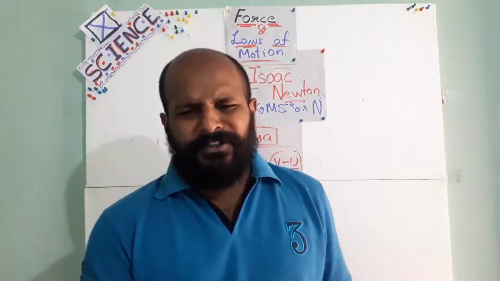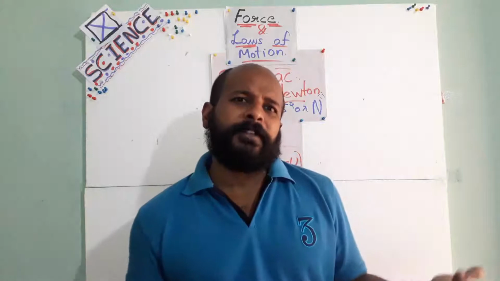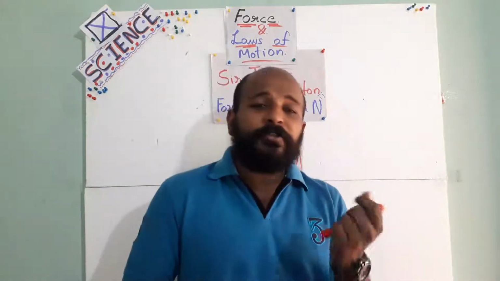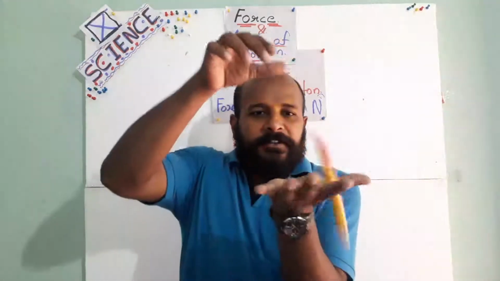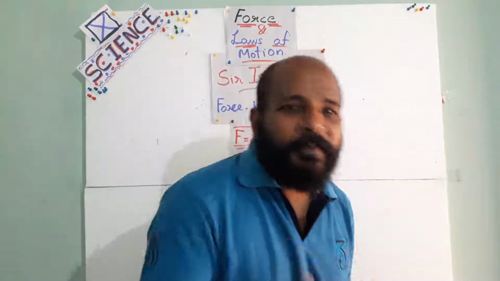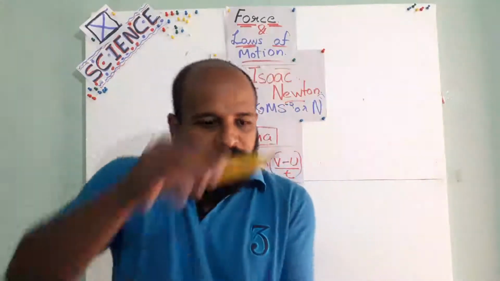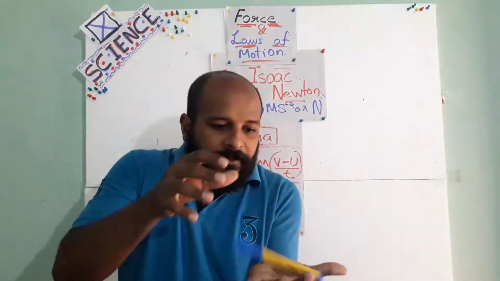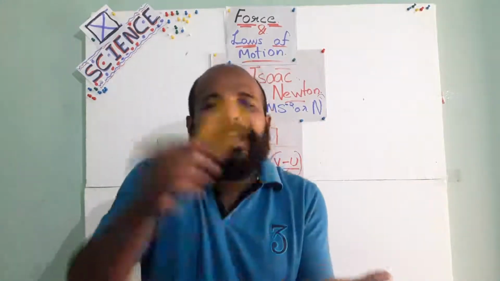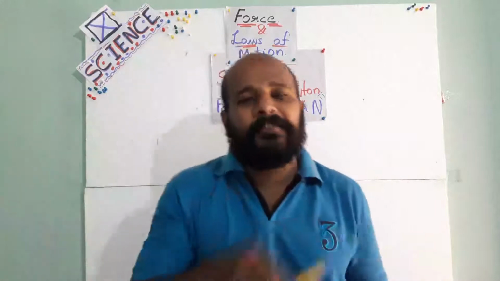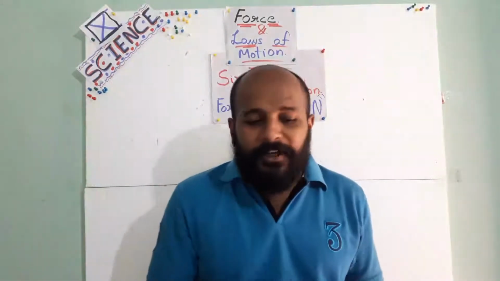Third law of motion, very easy. Every action there is an equal and opposite reaction. See, bouncing back. Have you seen bouncing back? This pen also, just see, it is bouncing away from my hand. See, simply if I am putting this one, it is bouncing away. Simply it is not coming and staying at rest. That bouncing back is called the reaction of the action. Action is hitting the ground, reaction is bouncing back. That is the third law of motion.